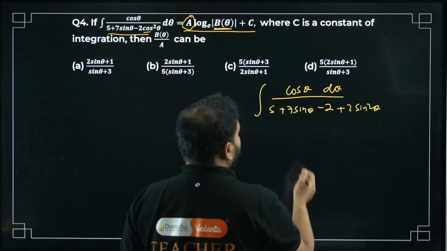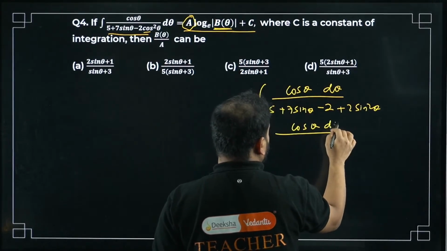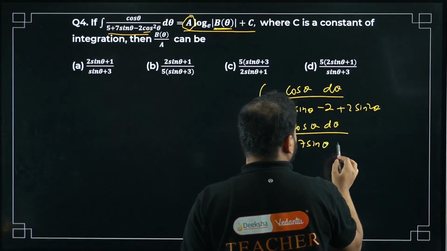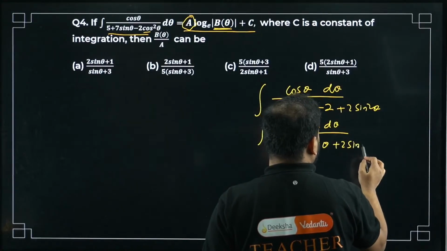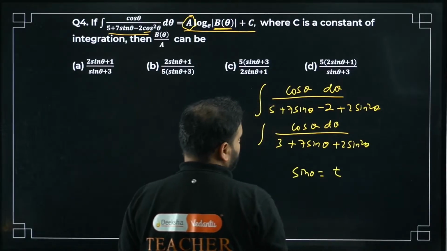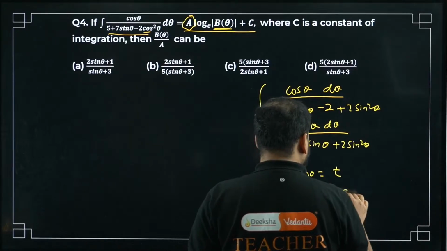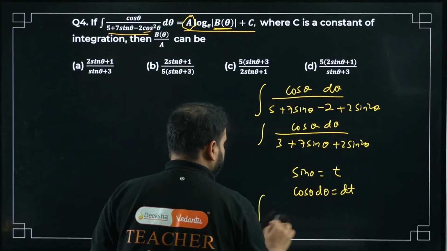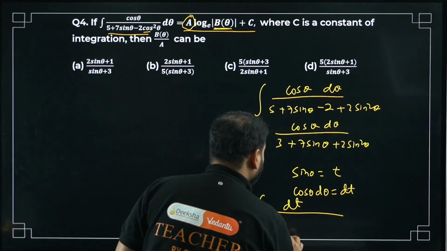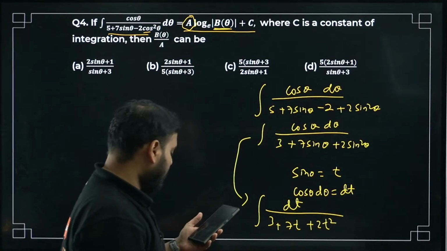So what I have so far is cos theta d theta, and here I get 5 minus 2, so 3, plus 7 sin theta plus 2 sin square theta. Now do one thing, put sin theta as t. What are you going to get? cos theta d theta equals dt. So this integration will become dt upon 3 plus 7t plus 2t square. Correct now?